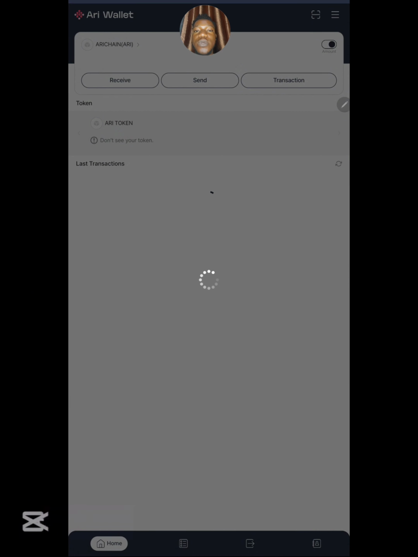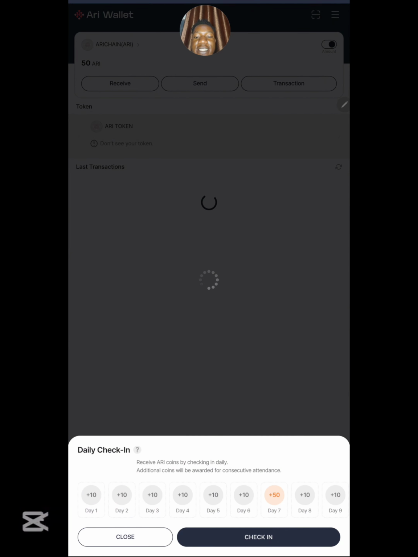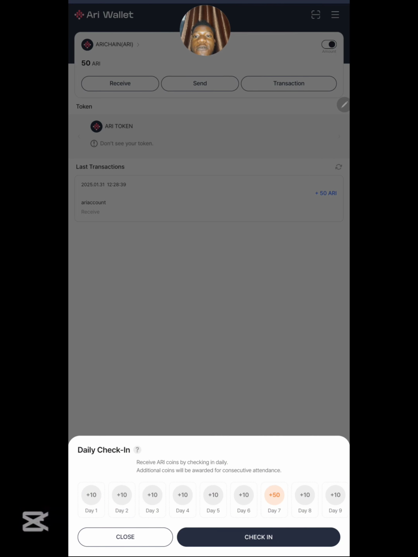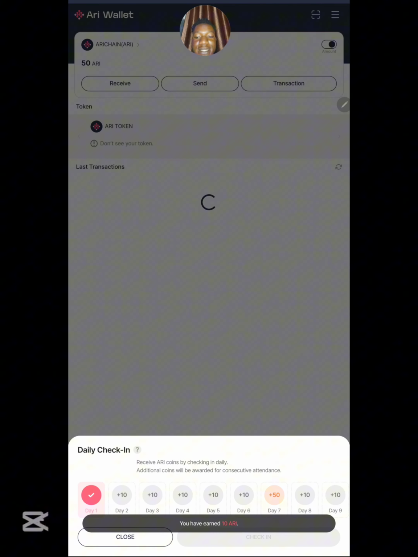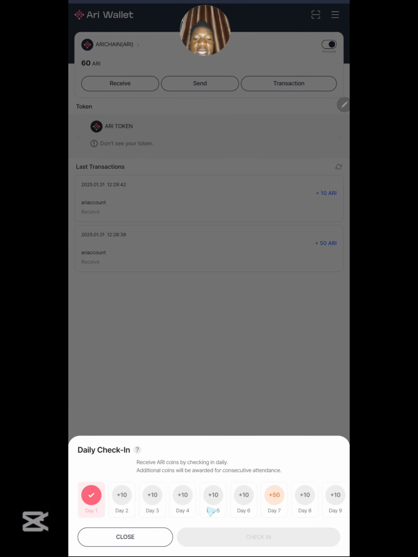So you are going to be taken straight into the wallet, and right now, guys, this is how the wallet actually looks like. First things first, you are going to be required to complete your daily check-in. You click on check-in right now. So this is going to be loaded up, and they're going to give you some Ari tokens, which is going to be added to your balance right about now. So it's very, very easy. You can see right here, guys, the more you check in consecutively, the higher the token that you earn.